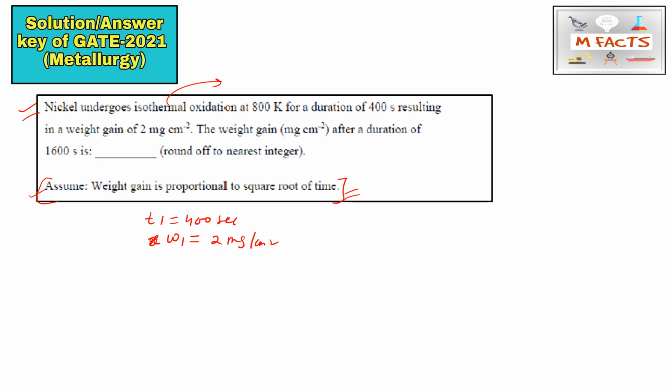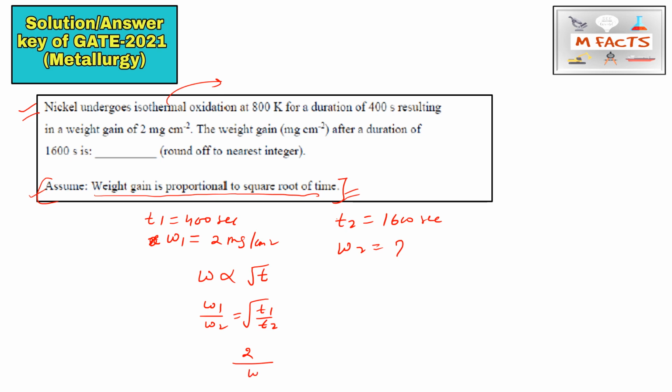They are asking for the weight gain in mg per centimeter square after a duration of 1600 seconds. How to find it? They are saying that the weight gain is proportional to the square root of time. So W is proportional to root t, and W1 by W2 equals under root of t1 by t2. W1 is 2 mg, W2 we need to find, t1 is 400, t2 is 1600. From here we will get W2 equal to 4 mg per centimeter square.